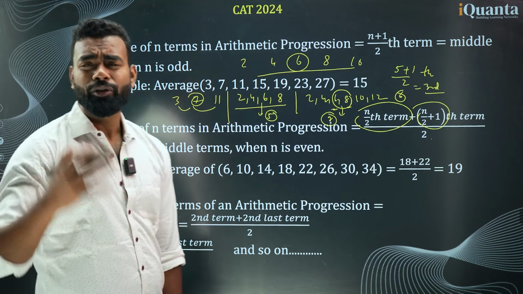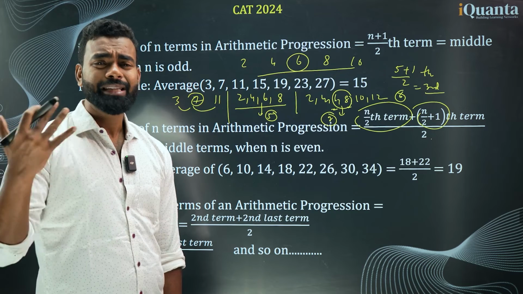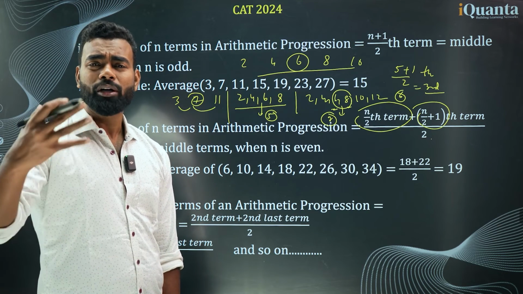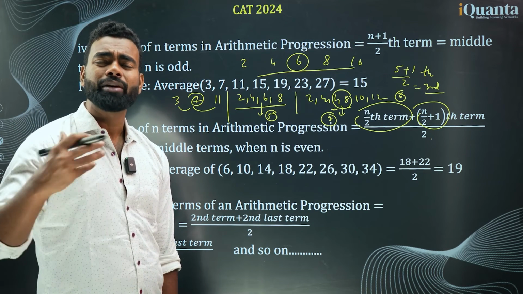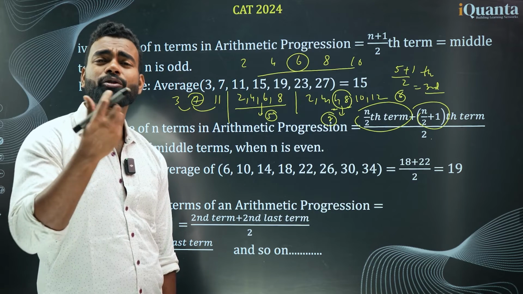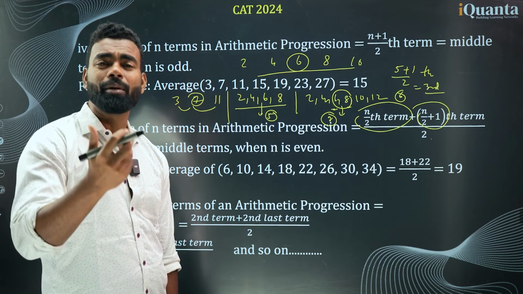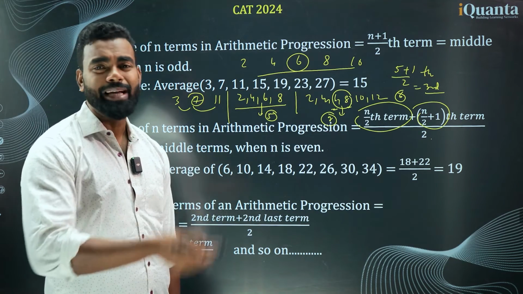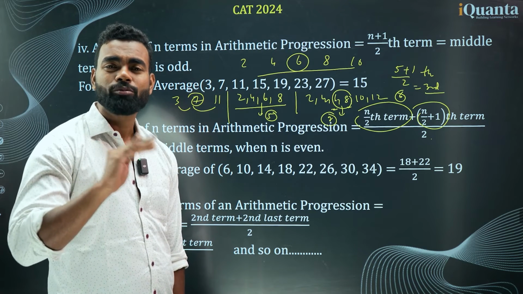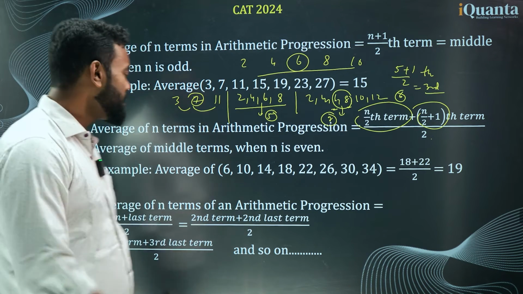So in case of equidistant numbers, the average is always the middle value. With an odd number of terms, you'll get the middle value directly. With an even number of terms, it has to be the average of the two middle values. This thing you have to remember. Otherwise, this kind of thing can be generated, but your logic has to be as simple as this, right?